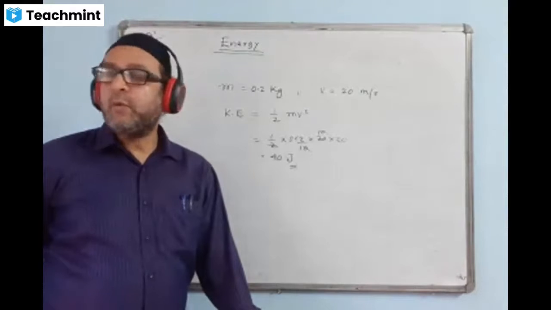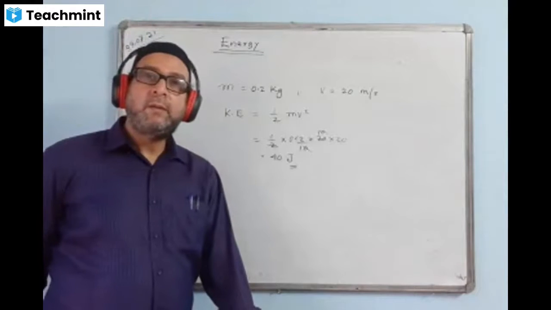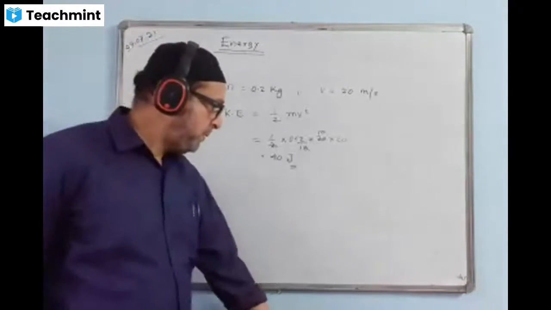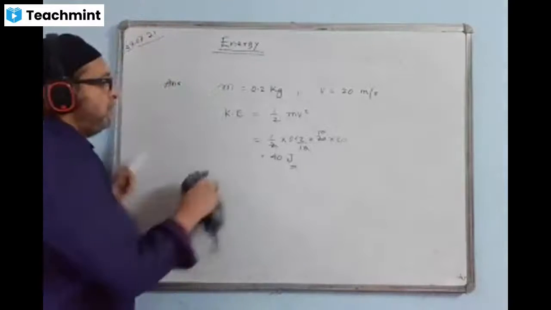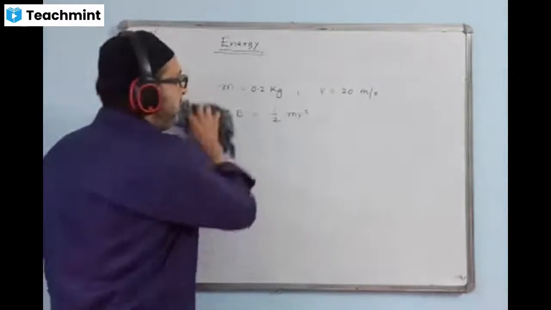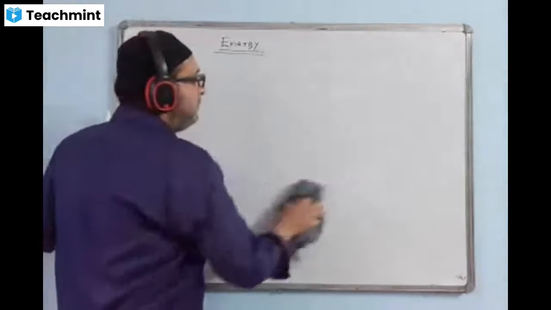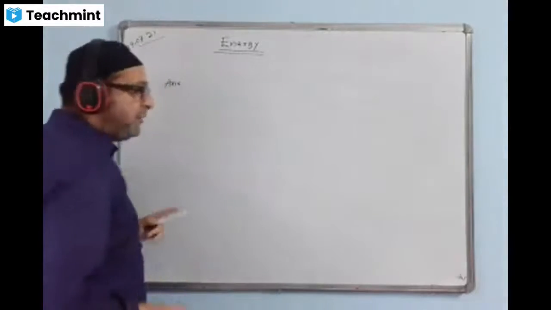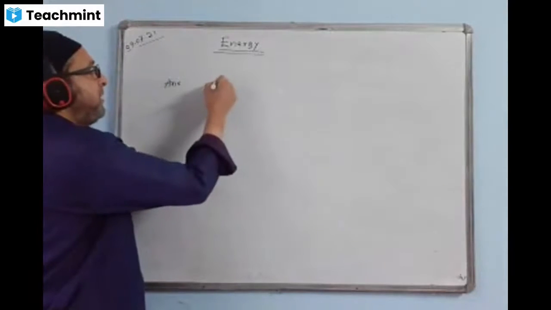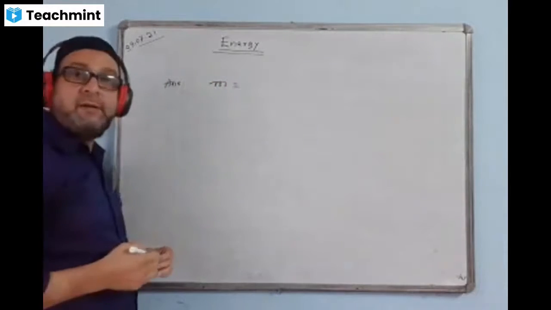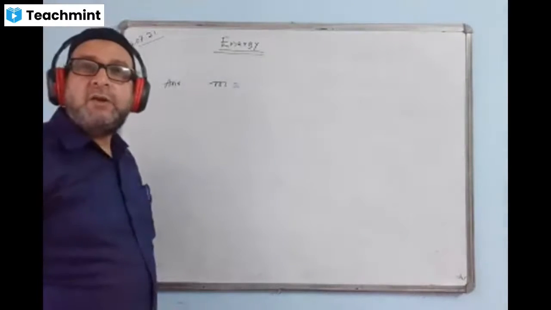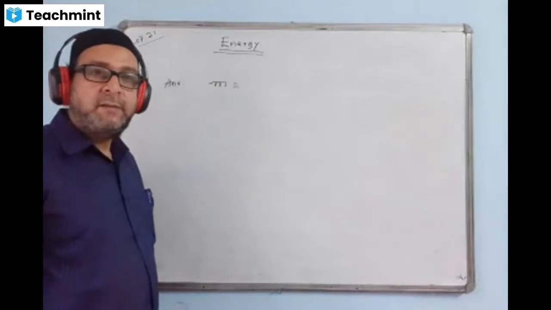Very simple problem. Please do. Write down the information and do it. First write mass. How much is the value of mass given in the question? 50 grams.